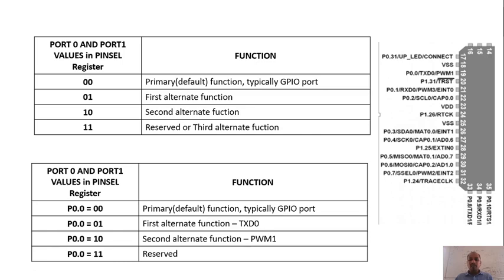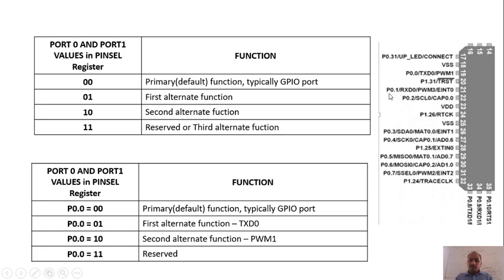Now for example, let me take the example with respect to pin number 21. This pin number 21 is identified by port number P0.1.